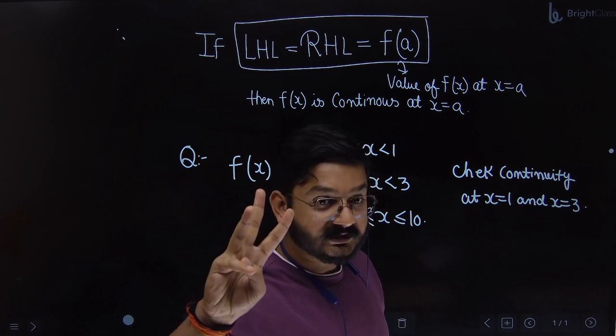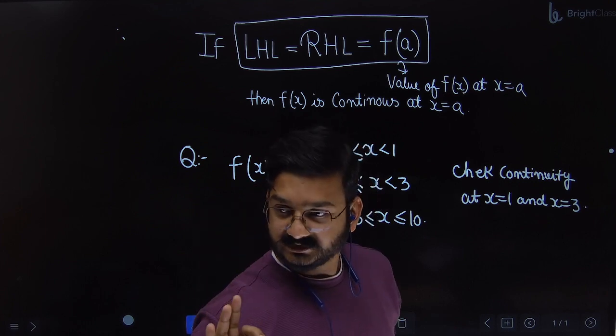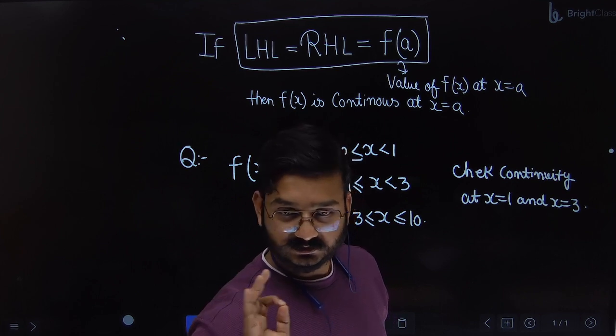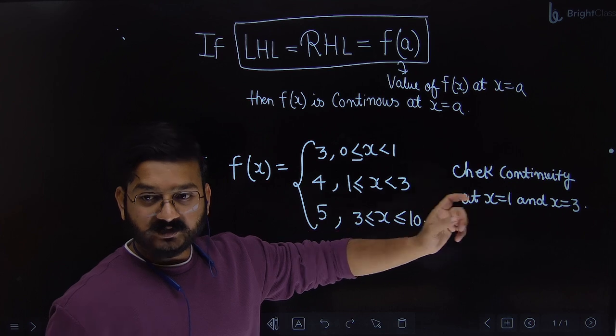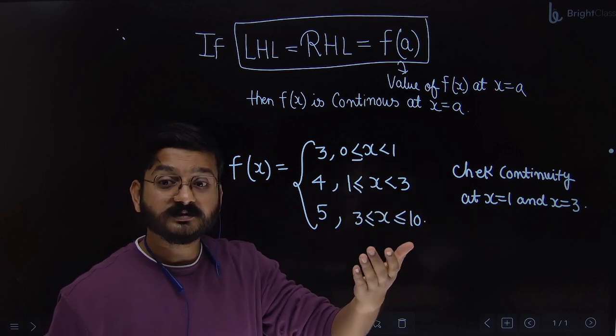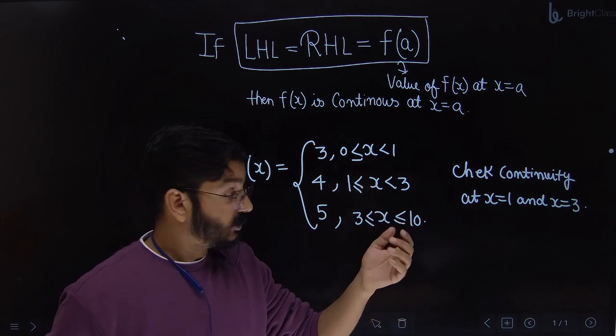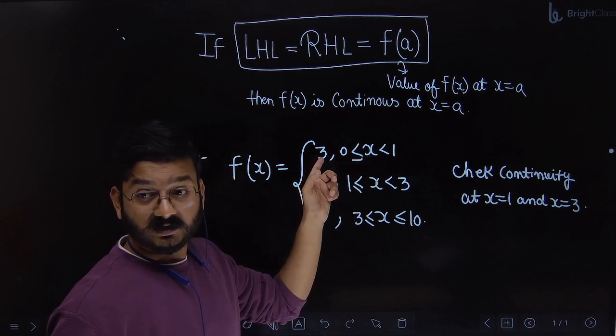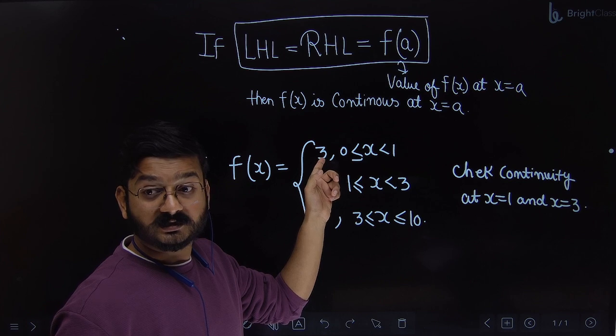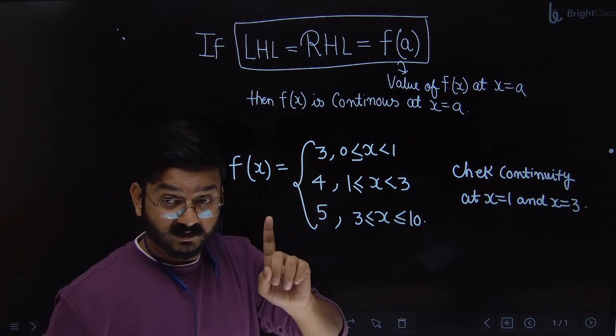All three should be the same. The moment all three are the same, the function is continuous. If you want to check at 1, you will first find the left hand limit. Left hand limit means less than 1. So for x less than 1, what is the value of the function? 3. So the left hand limit is 3 for x equal to 1.